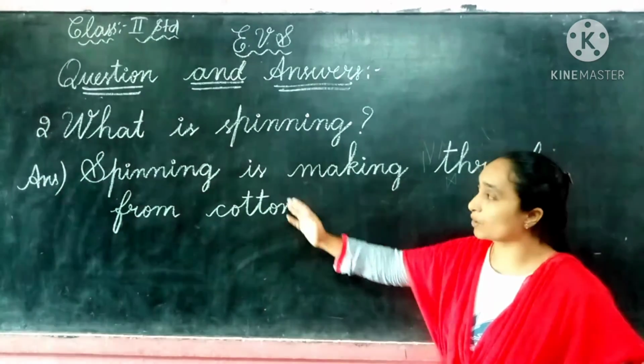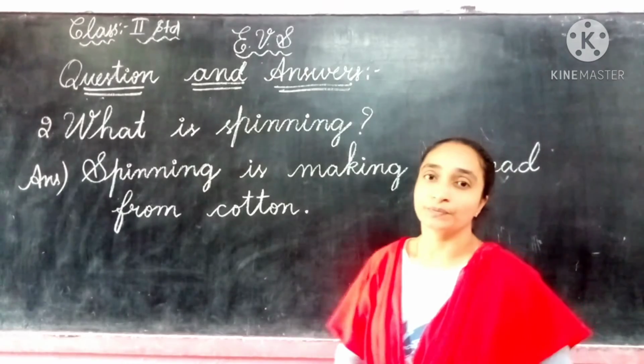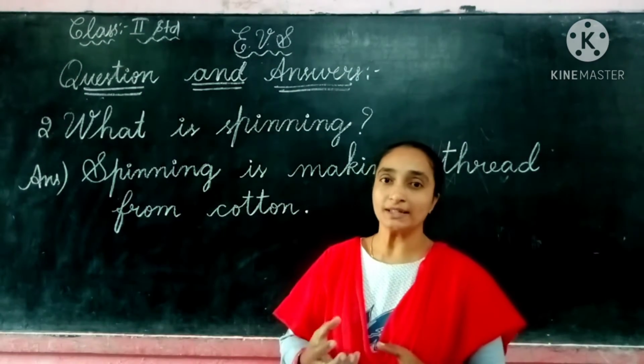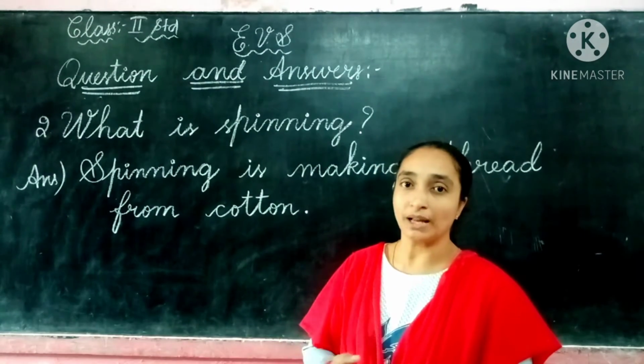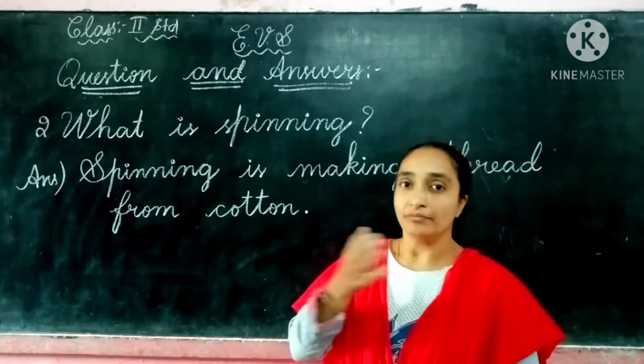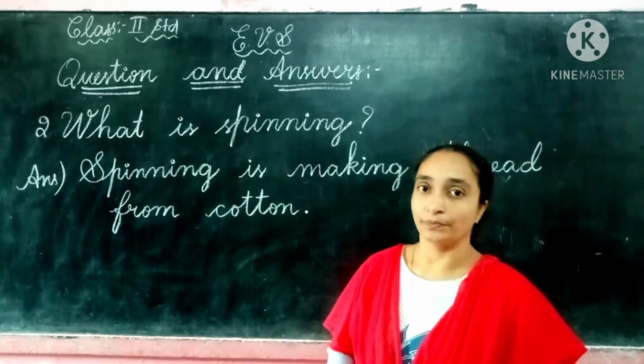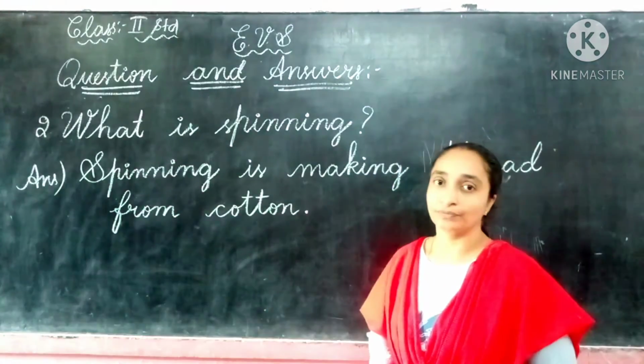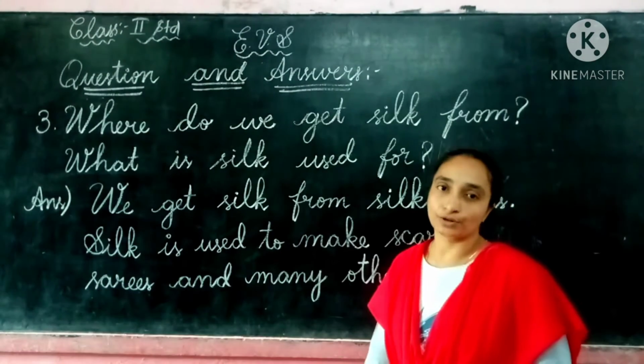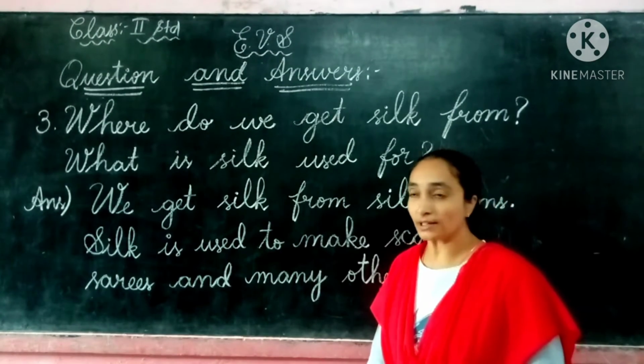That process is called spinning. So the cotton is plucked from the cotton plant and it is made into threads. That is called spinning. So let us see the third question, children. The third question in our textbook is